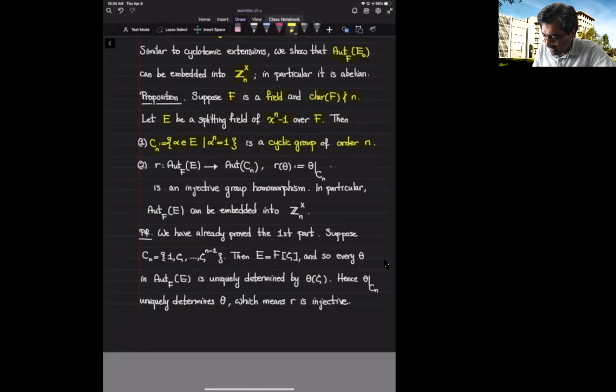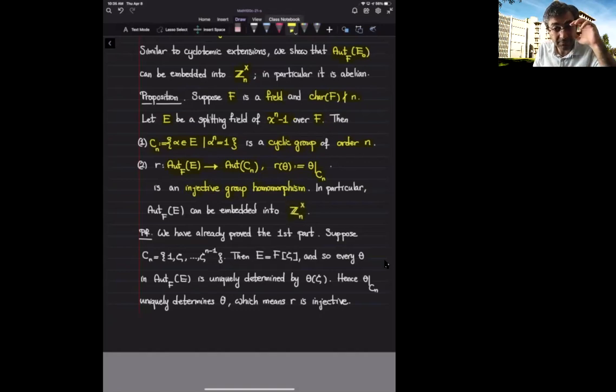And if I start with an automorphism of this field extension and restrict it to this group, so here I'm talking about group automorphisms, then this restriction is a well-defined injective group homomorphism. C sub n is a cyclic group of order n, and therefore the group of automorphisms of C sub n is isomorphic to the multiplicative group of Z sub n.